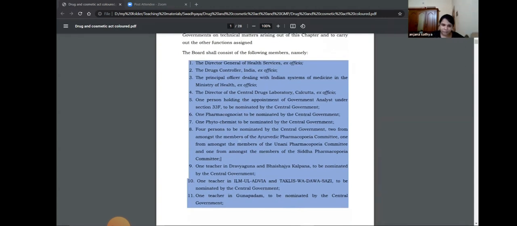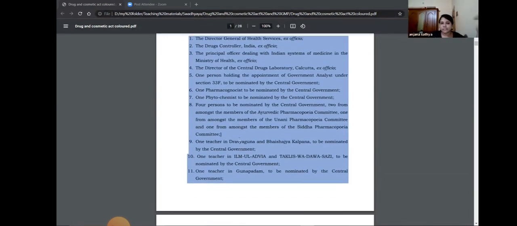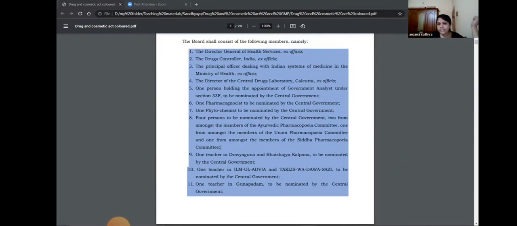There are 13 members, appointed by the central government: the Director General of Health Services, the Drug Controller of India, the principal officer dealing with the Indian systems of medicine in the Ministry of Health, the Director of the Central Drug Laboratory, Calcutta, and one person holding the appointment of central drug analyst, nominated by the central government.